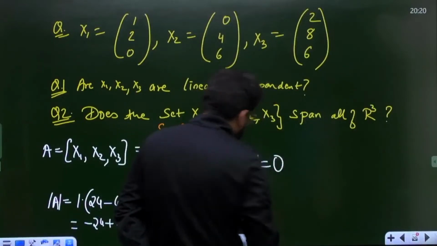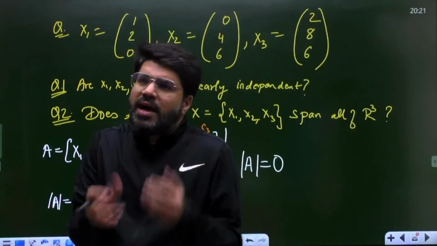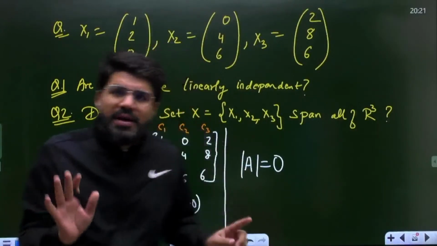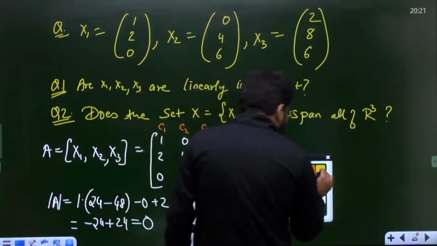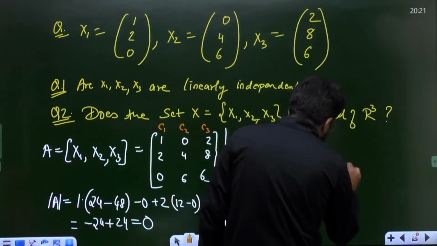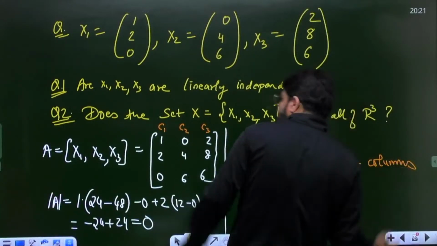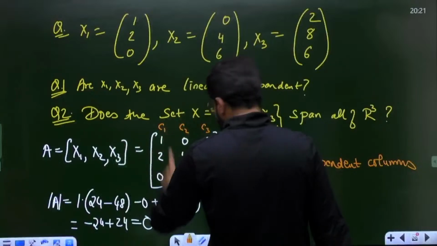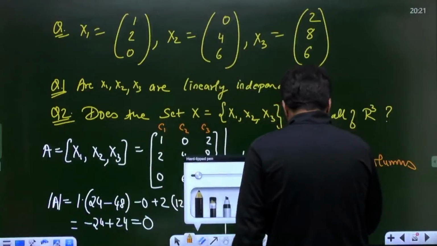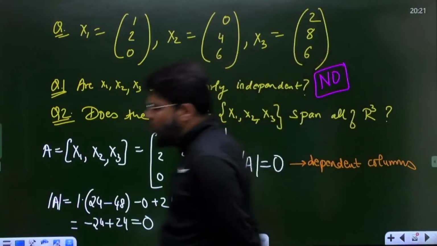Determinant equal to 0 is only possible if somehow the columns are dependent on each other. How they are dependent, I do not care. But if the determinant is 0, that means 100% the matrix has dependent columns. That means x1, x2, x3 are dependent. So are they linearly independent? No.